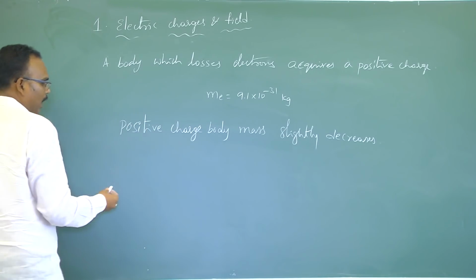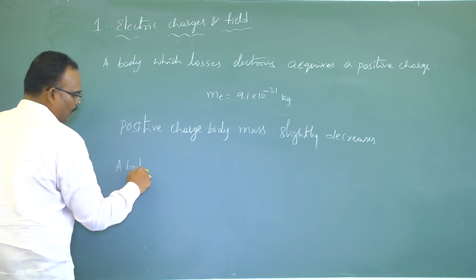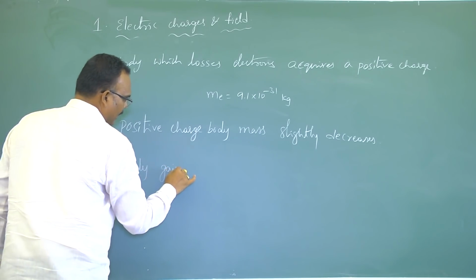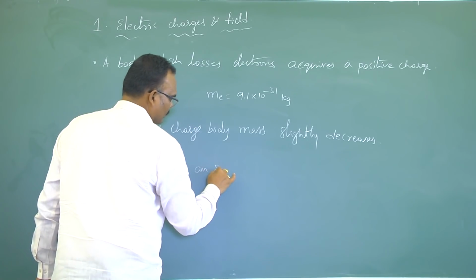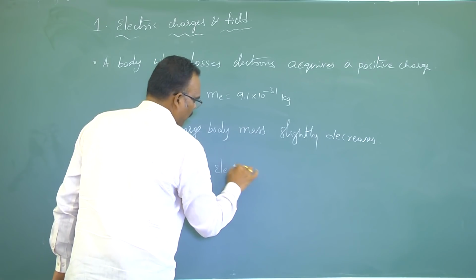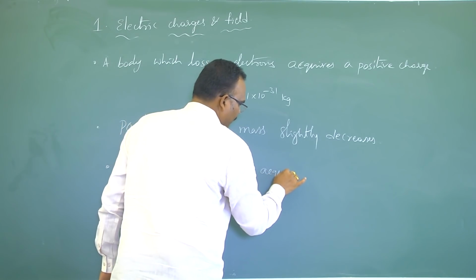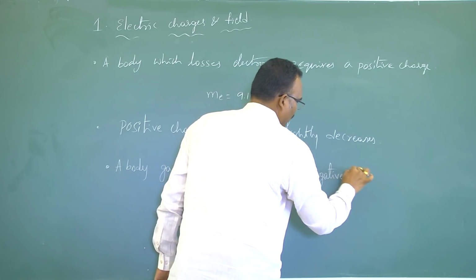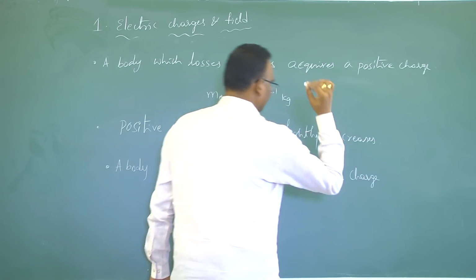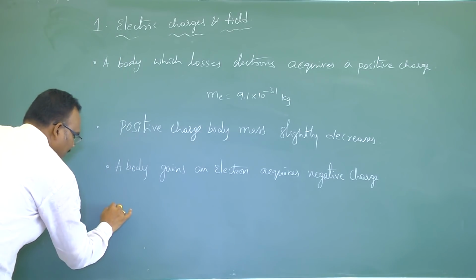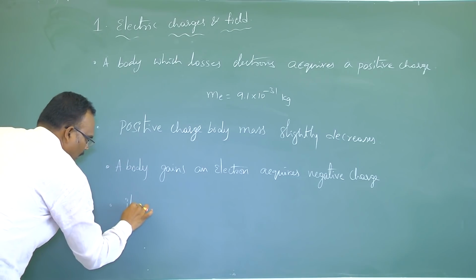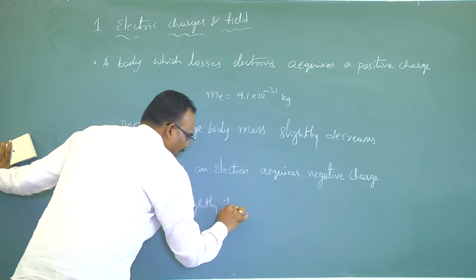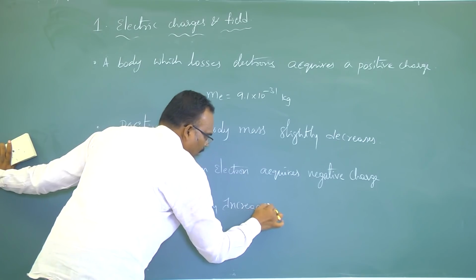Similarly, when a body gains an electron, it acquires negative charge, and its mass slightly increases, because it gained an electron.